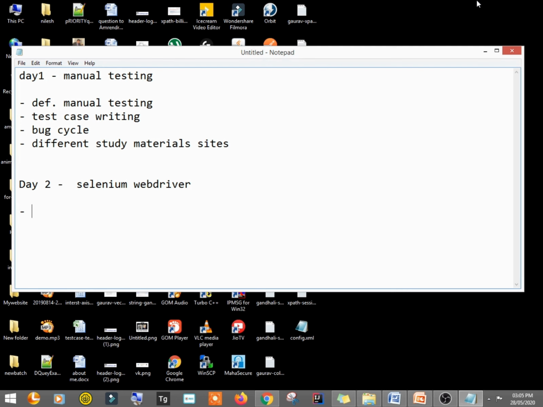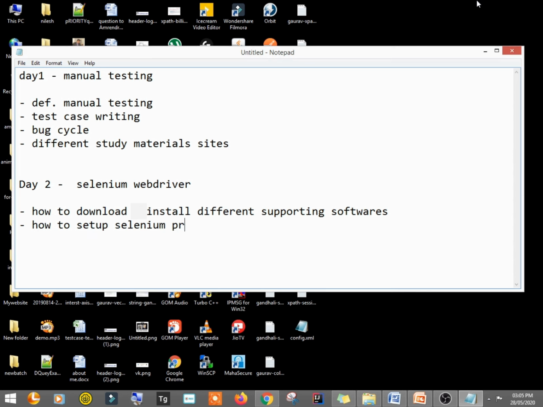Here we saw how to download and install different supporting softwares. Then we saw how to set up a Selenium project.